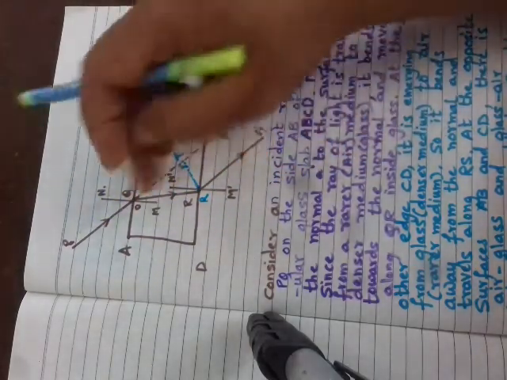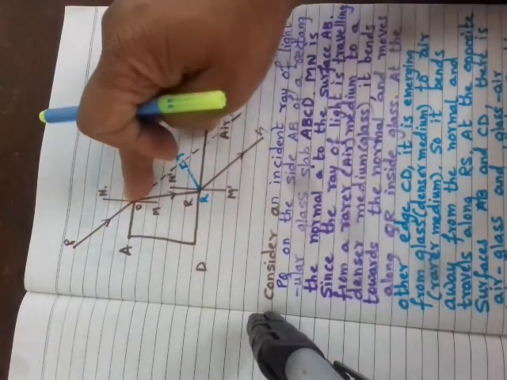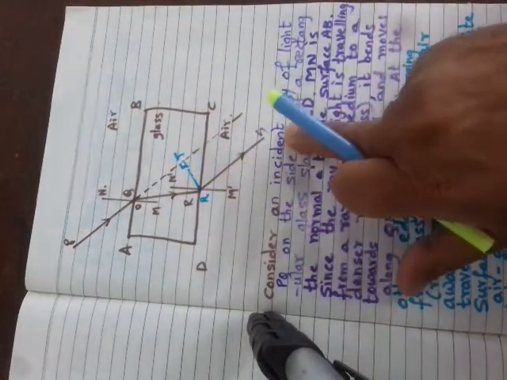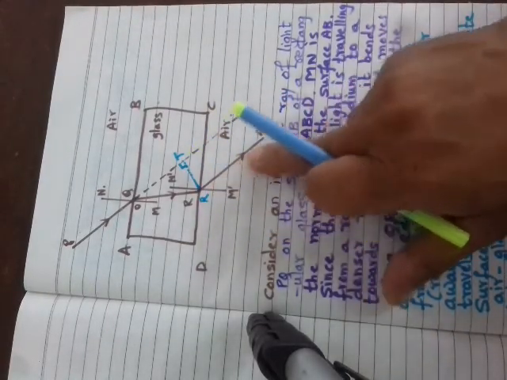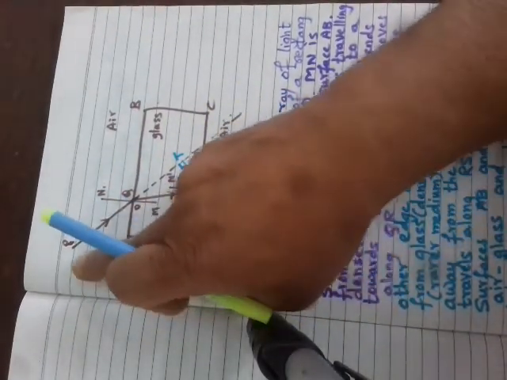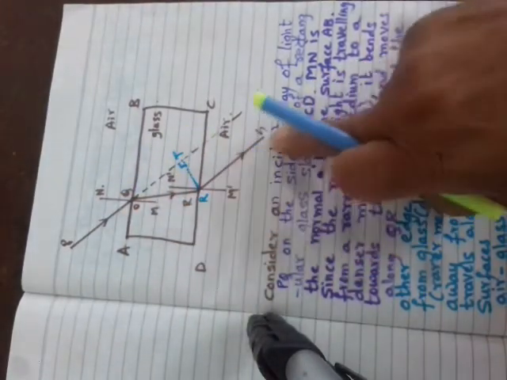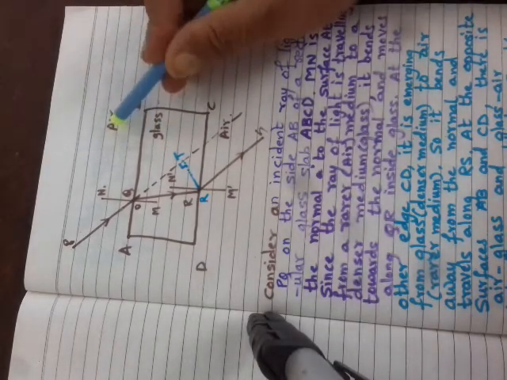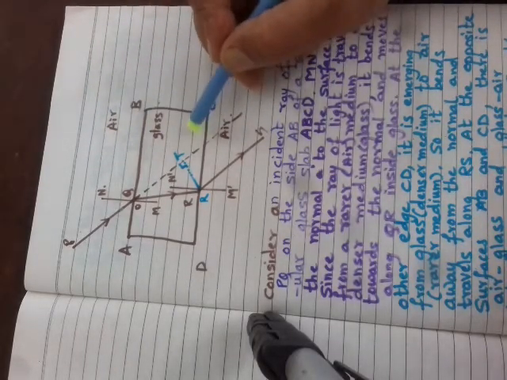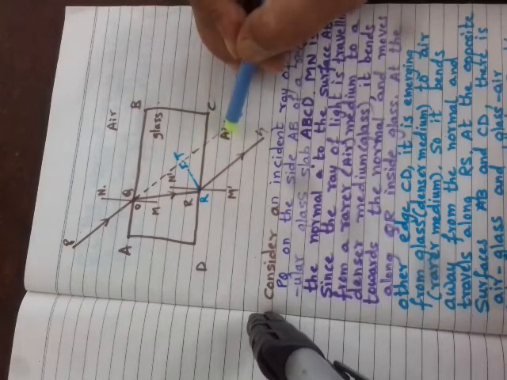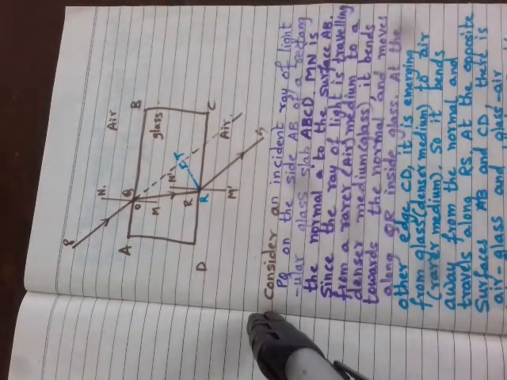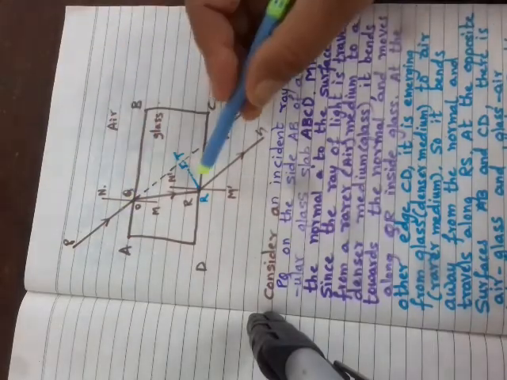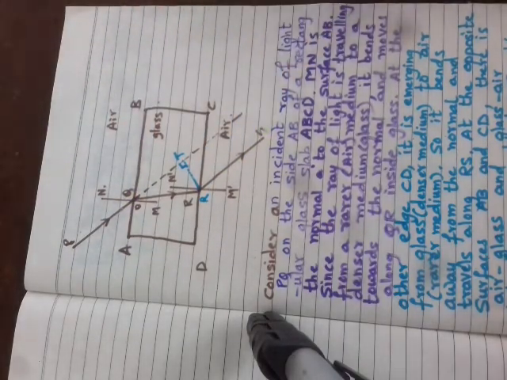As a result, what we find is this incident ray PQ and the emergent ray RS, the ray which emerges out of the glass slab, both are parallel to each other. Why are they parallel? Because at one surface you have air glass interface and here we have glass air interface. So the extent of bending will be equal and opposite, and the incident ray PQ and the emergent ray RS are parallel to each other.